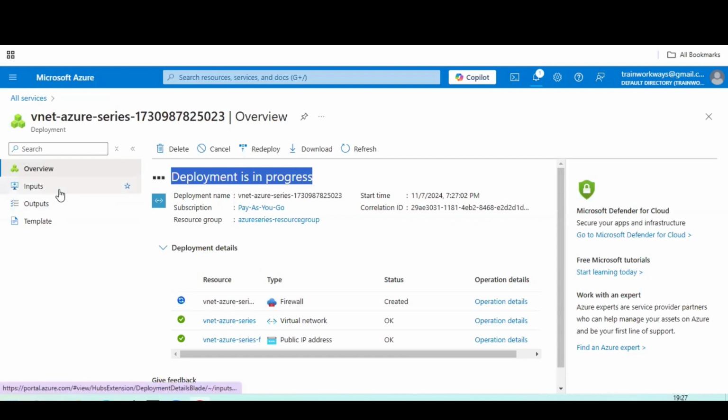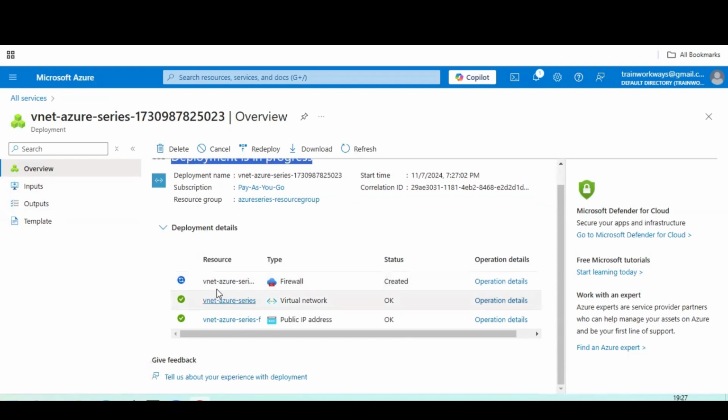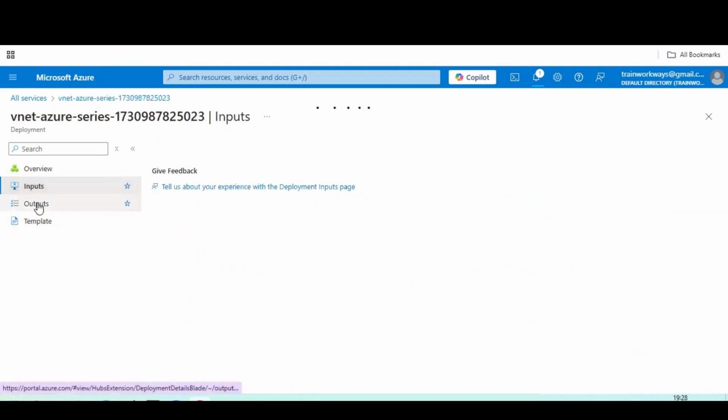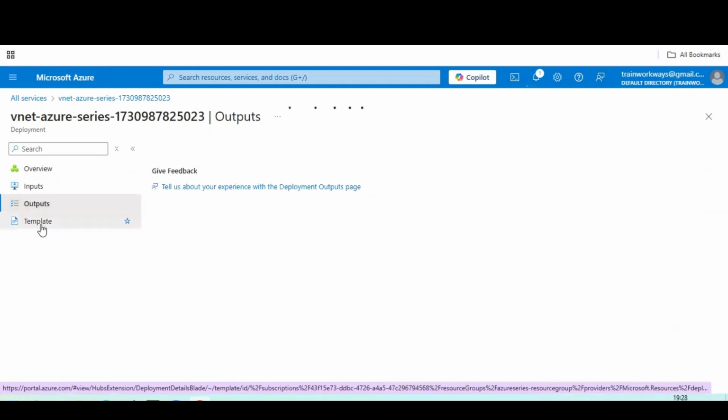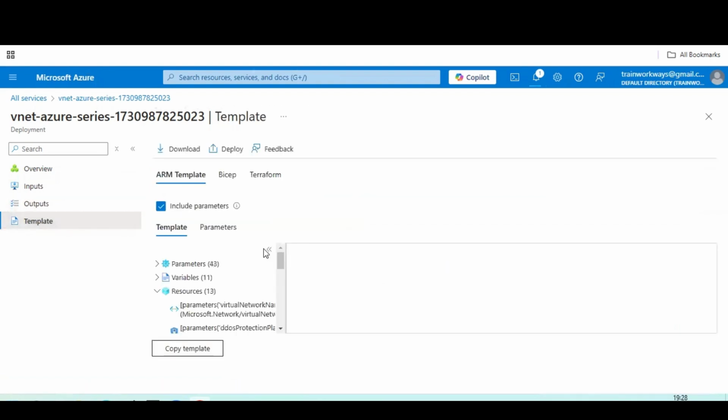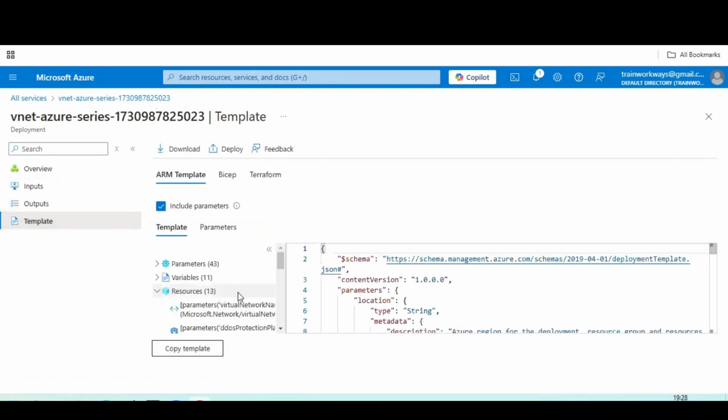Once the virtual network deployment is completed, the firewall is being created as of now. Next, we'll check out the network and public addresses. As of now, it is going to be created. Next, we can check it out by attaching it to inputs and what are the outputs. And we can have a look at the ARM template as well. So this is the ARM template, which contains these many resources about the network.